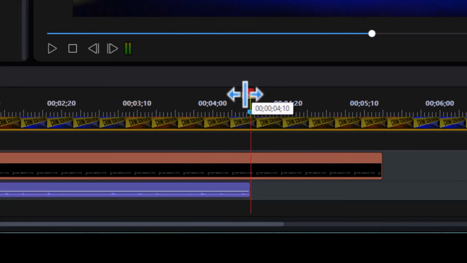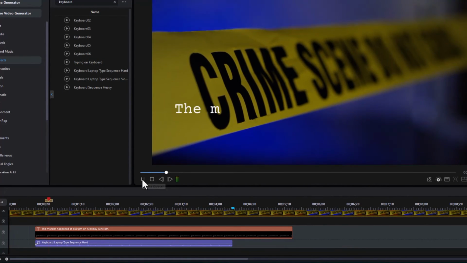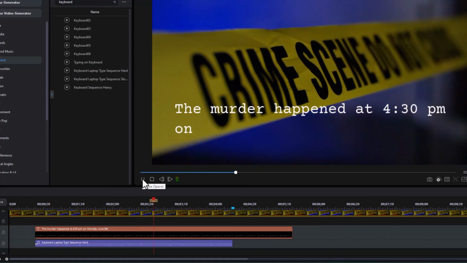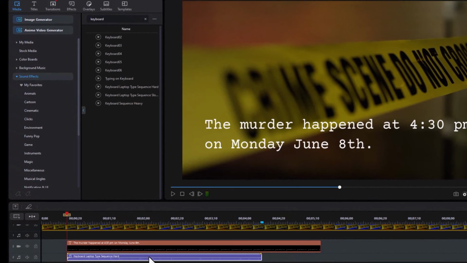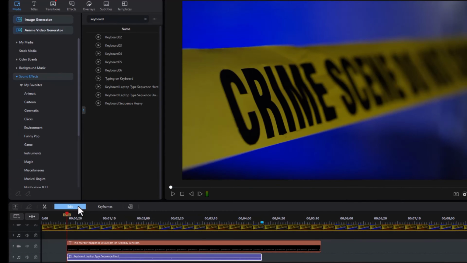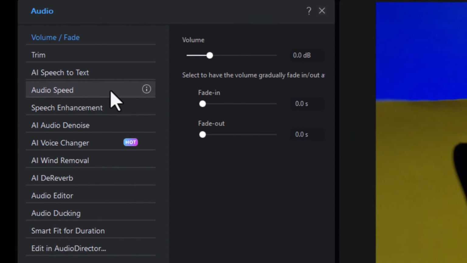And so when I go all the way back to the beginning and play it as we have it, so it seems to work. Now there's another option I should alert you to. There's one other thing you can do if you want to modify the sound. I can click on the sound. I can click on Edit. And here I can go into my audio speed controls. I'll click on that.